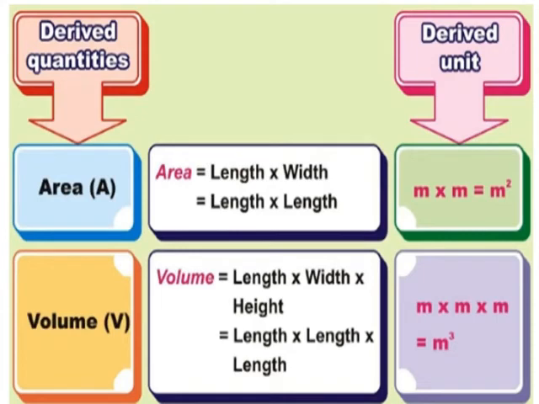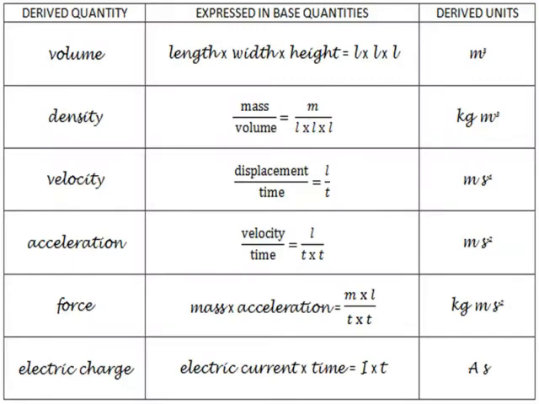Another two examples you can see on the screen are area and volume. Area is equal to length into width, and width is also measured in terms of meters, whereas volume is equal to length into width into height, and height is also measured in terms of meter. So the formula for area becomes length into length, and the unit comes out to be meter into meter, that is meter squared. And for volume, the formula becomes length into width into height, and the unit comes out to be meter into meter into meter, that is meter cube.